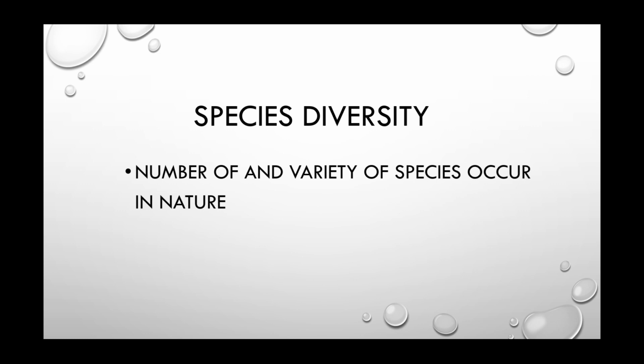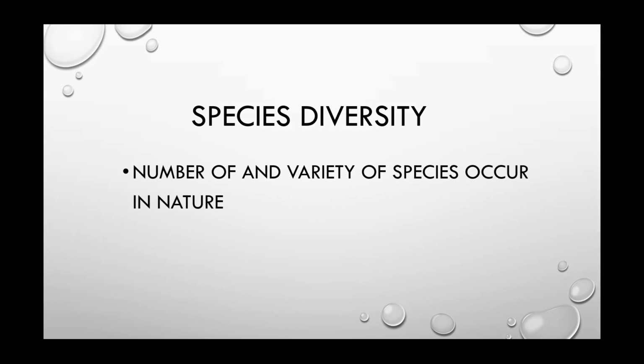We can see different species present on the earth, and this variation of species that occurs in nature is said to be species diversity. Okay, clear? In genetic diversity, the variation occurs in the genes within the same species. Here, different species are there, and it is said to be species diversity.